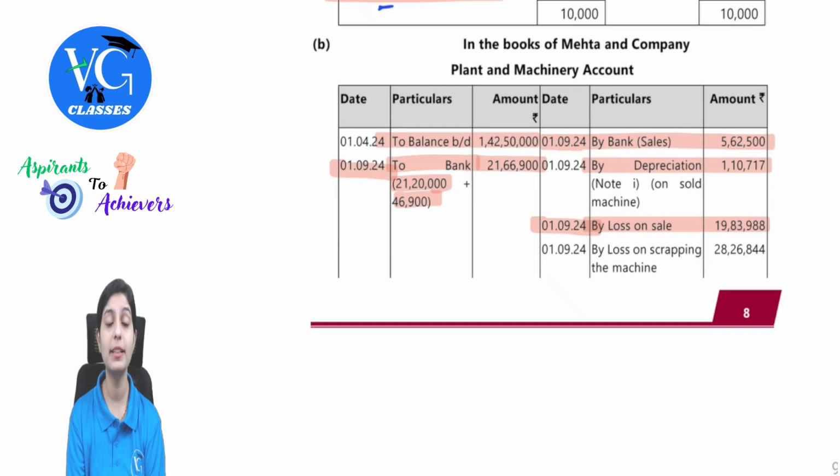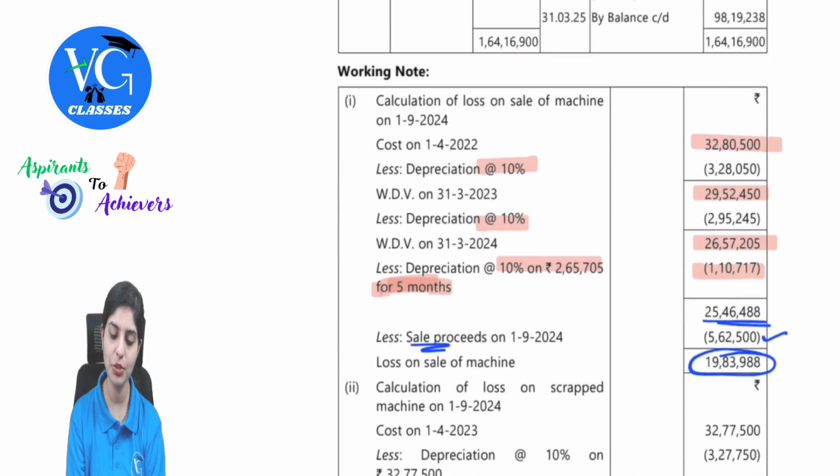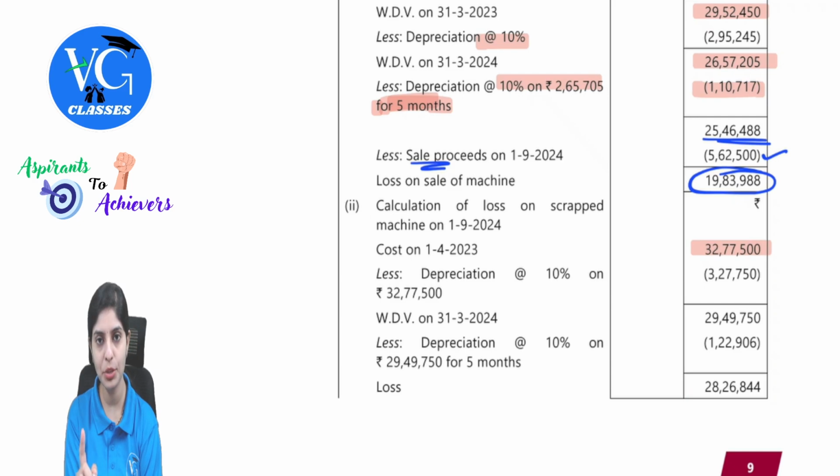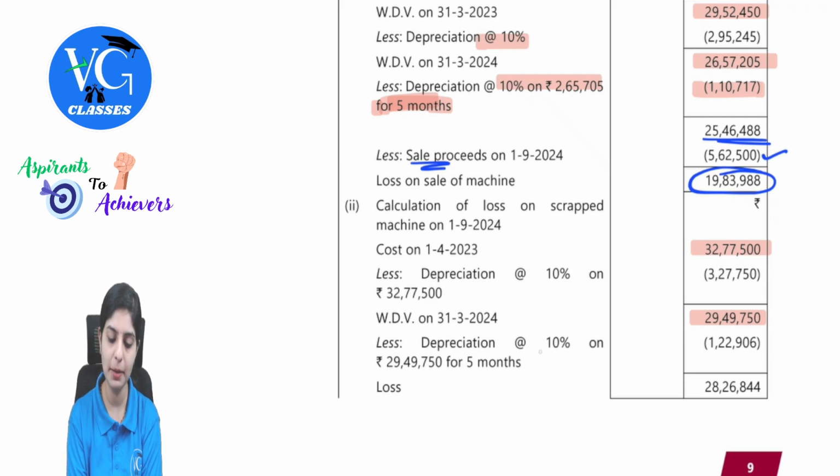Next, on the same date, there was another machine which is getting scrapped, for which you have to again understand the working note. Calculation of loss. But for this, they have given the cost from 1st April 23. So the cost was 32 lakh 77,500, 10% on WDV basis. So 10% for that particular year will be 29,49,750. That is written down value as on 1st April 24. We have to calculate the depreciation for 5 months again before 1st of September. So depreciation at 10% for 5 months will be 1,22,906.